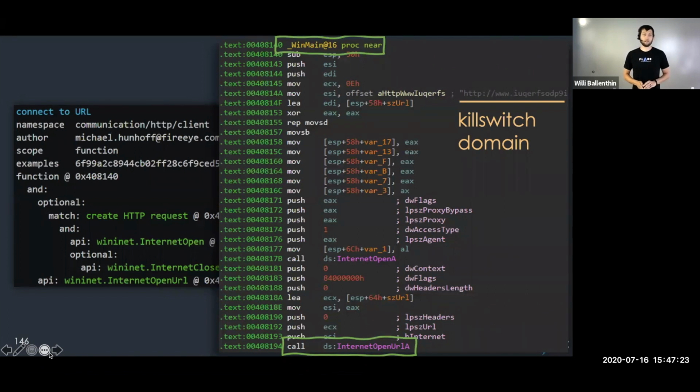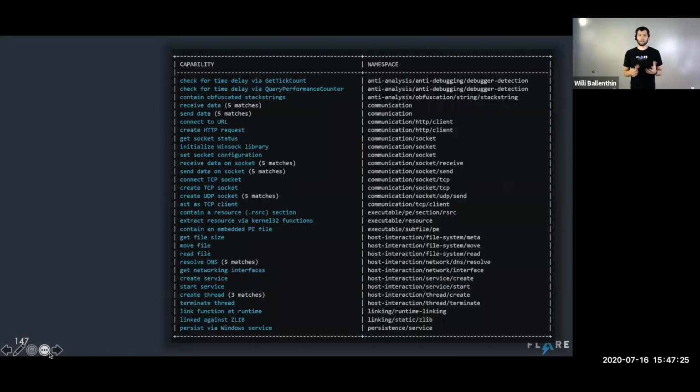Really neat stuff. So on the whole, I found Kappa to be really useful over the past year as we've been developing this tool. And the key reason why I like it is that it helps me make a decision during an investigation. It's not just saying this is good or bad, it's telling me what I need to care about in the binary. I mean, just think about it.